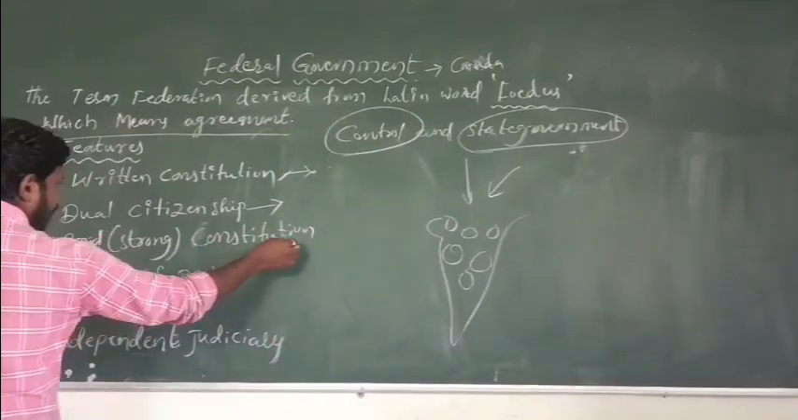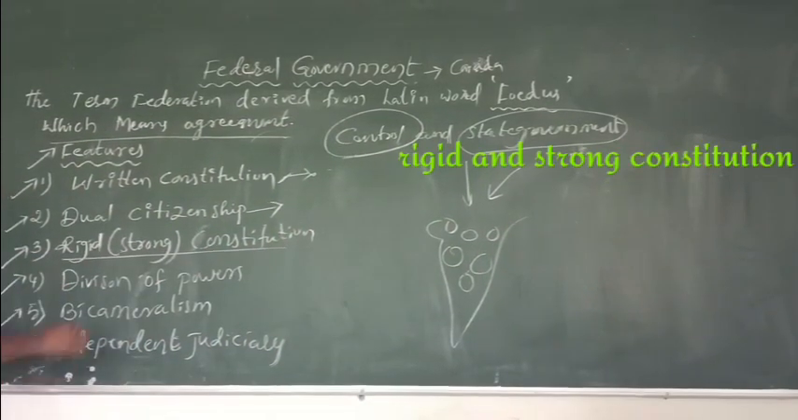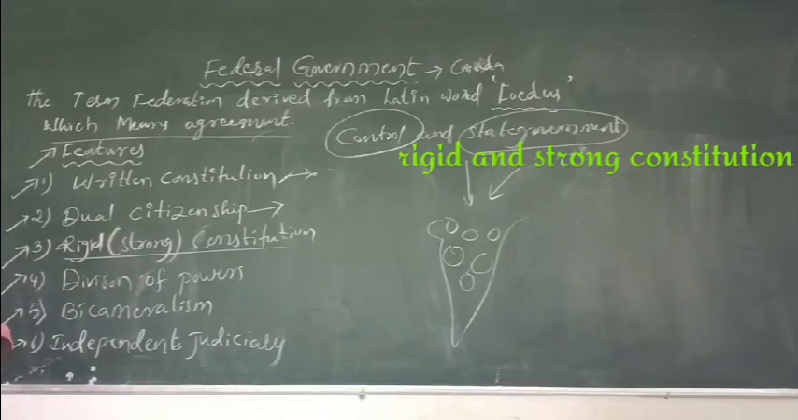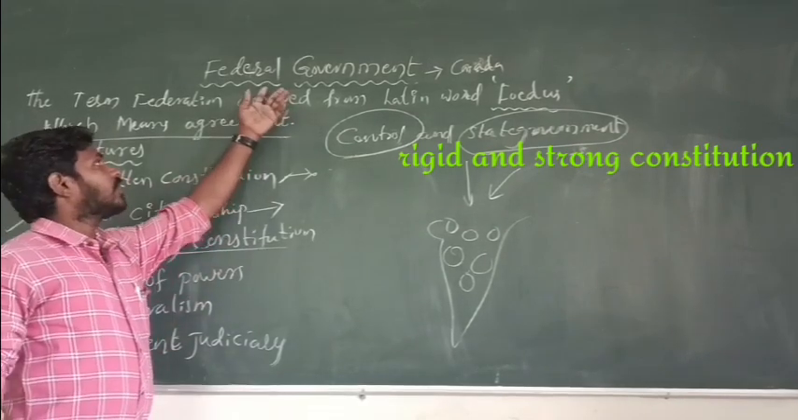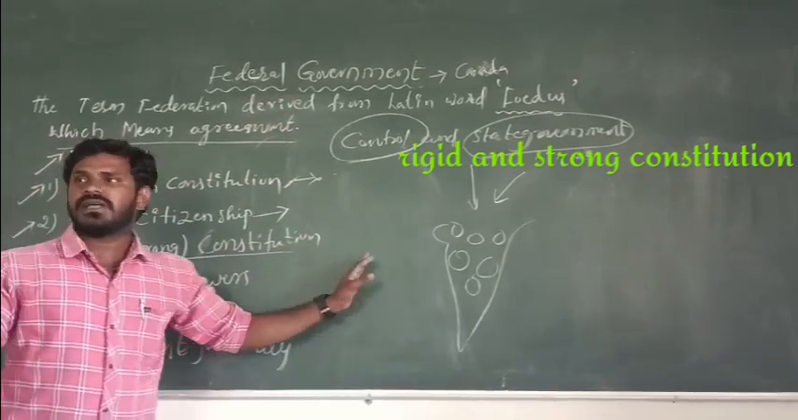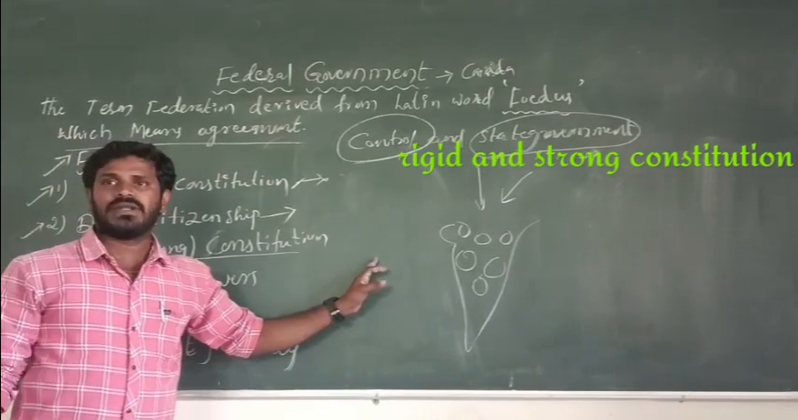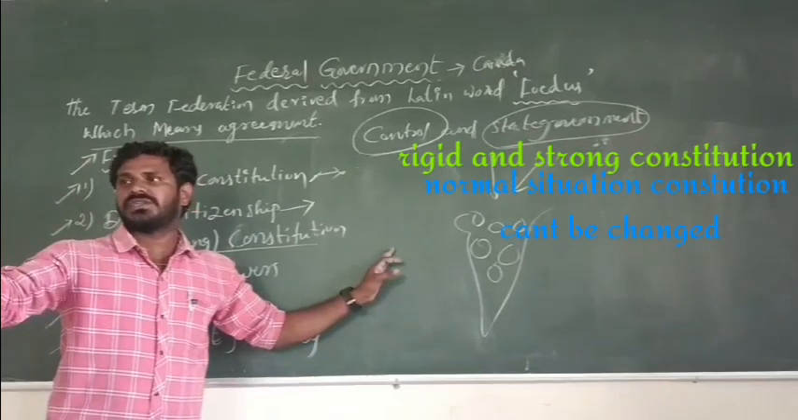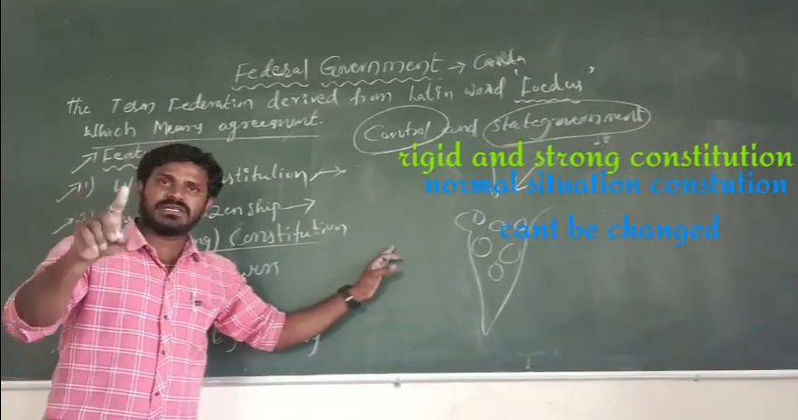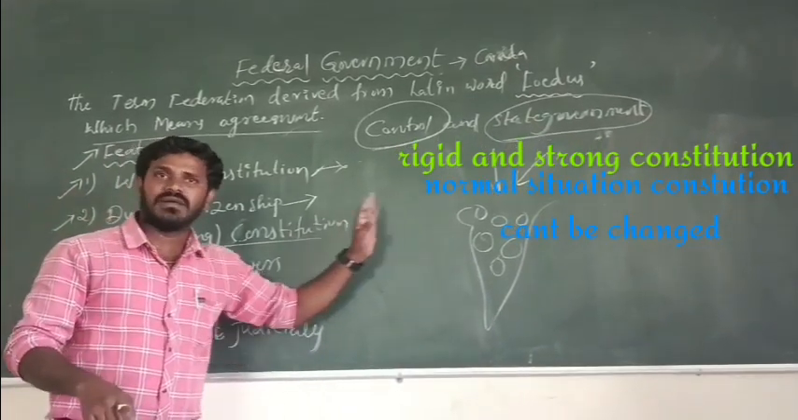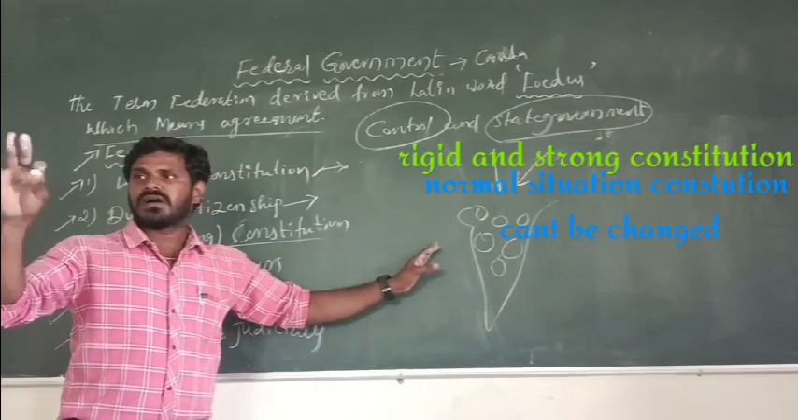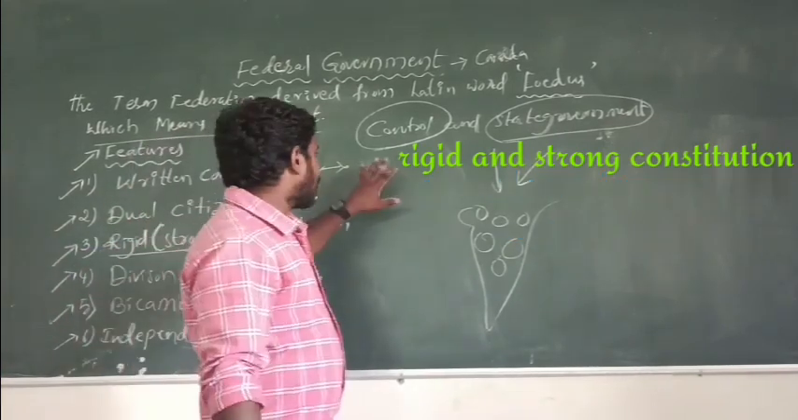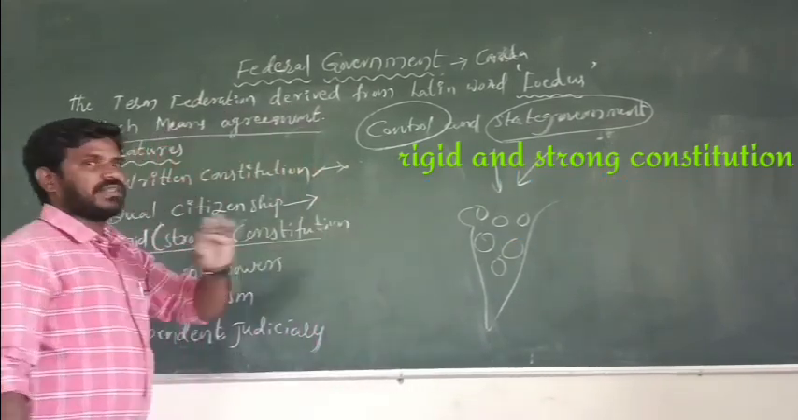Next one, rigid and strong constitution. Rigid means strong constitution. The federal government must need a strong constitution. It means in any normal situation, the constitution cannot be changed. In any emergency situation, the constitution must be changed. Right? In our India, the constitution can be changed by three methods.